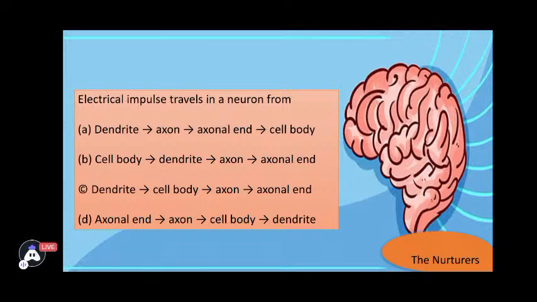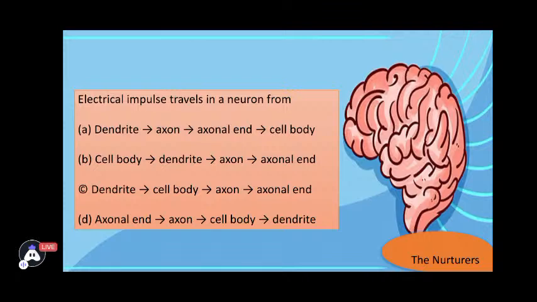The very first question, as you can see on the screen, says: electrical impulse travels in a neuron from. So yes, we know the neuron or the nerve cell, what its structure looks like, and what the different components in the neuron are. And what is an electrical impulse? The message. The message which is traveling in the nerve cell starts from which part of the neuron and ends at which. These are certain important parts which you could observe. Which is the correct option among the four? You need to think and tell.